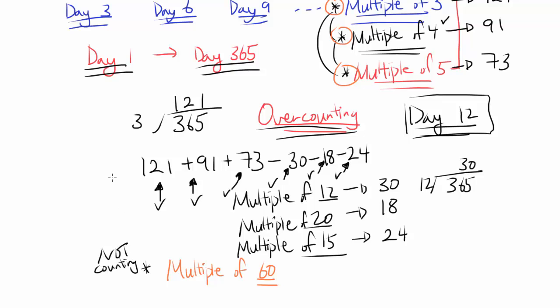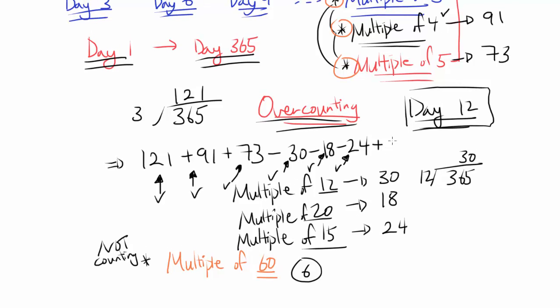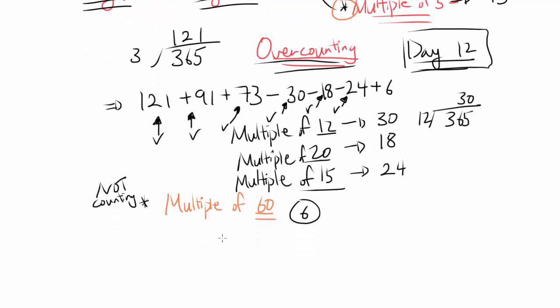By the way, we're setting up this equation. We were not counting this a single time. You counted it 3 times and took it away 3 times. So we simply have to add it back in just once. So how many multiples of 60 are there? Well, there are 6 of them. 365 divided by 60 should get you 6, not counting the remainders, of course. And so when you add 6, we should have our answer.